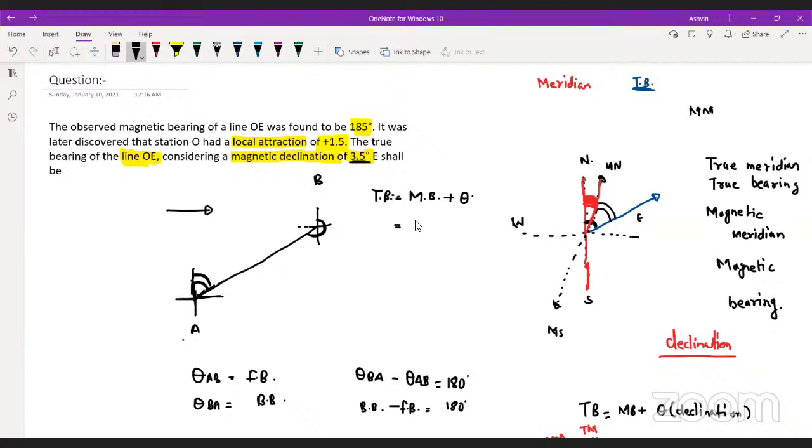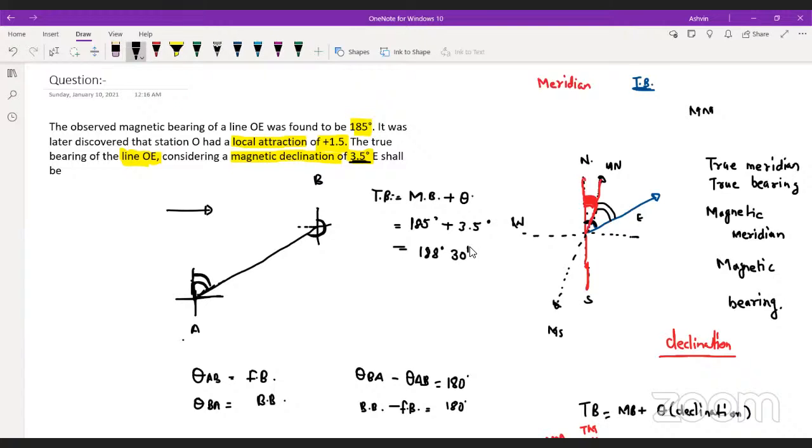The magnetic bearing is 185 degree, and the magnetic declination is 3.5 degree. So guys, tell me what will be your answer? Your answer will be 188 degree 30 minutes. I guess this is your answer.